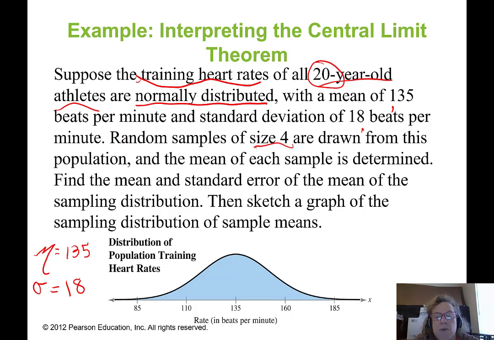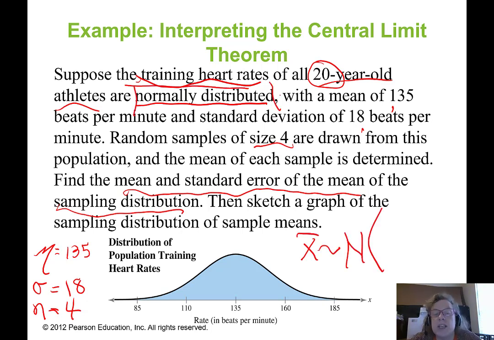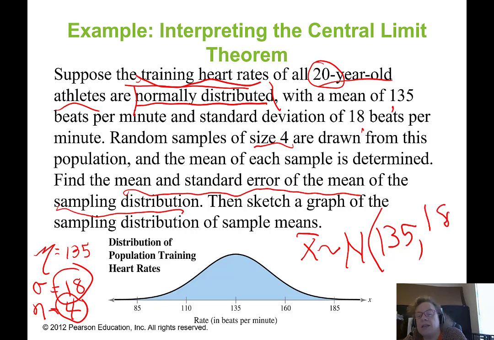Random samples of size 4 are drawn from this population. Okay, so that means my n is equal to 4. And the mean of each sample is determined. Find the mean and the standard error of the mean of the sampling distribution. Then sketch a graph. All right, for x bar, I'm determining this is normally distributed because the original data are normally distributed. The mean is going to be the same, 135, but I'm going to have to use these two numbers to find the standard error of the mean. It's going to be 18 divided by the square root of 4. The square root of 4 is 2, so that's going to be equal to 9. So my x bar is distributed normally with a mean of 135 and a standard deviation of 9.